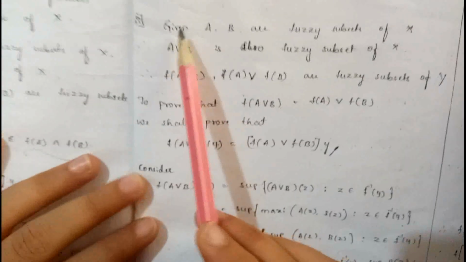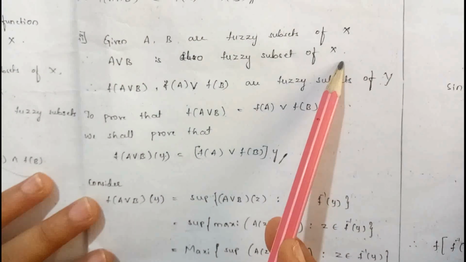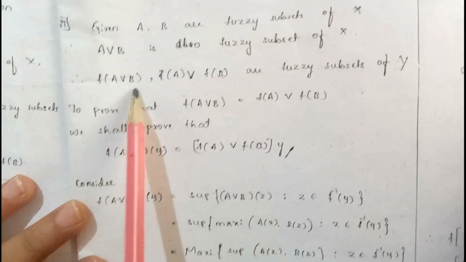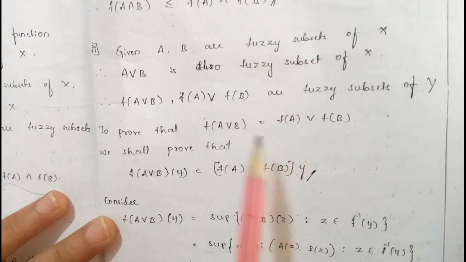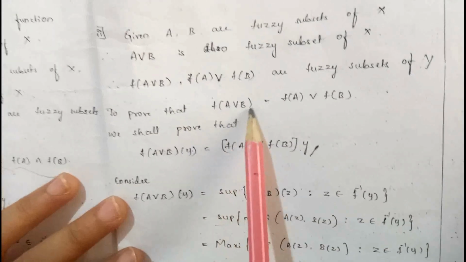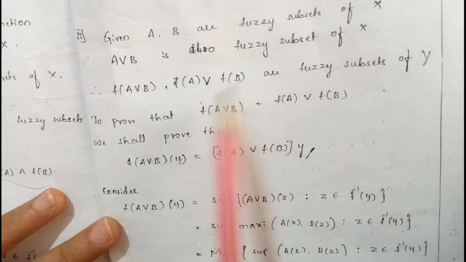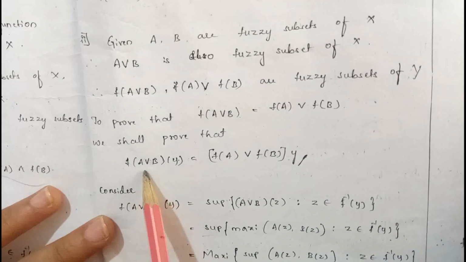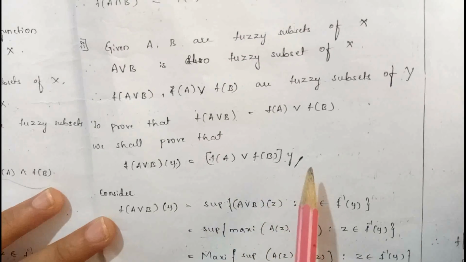Second one: given a and b are two fuzzy subsets of x, then a union b is also a fuzzy subset of x. Images are fuzzy subsets of y. Therefore, f of a union b, f of a union f of b are fuzzy subsets of y. We have to prove that f of a union b is equal to f of a union f of b. Since both are fuzzy subsets of y, it can also be proved as f of a union b of y is equal to f of a union f of b of y.